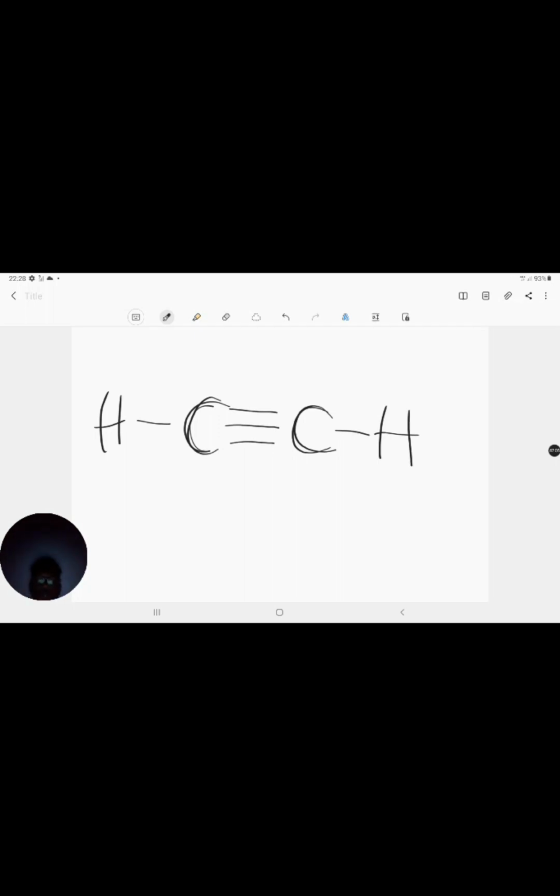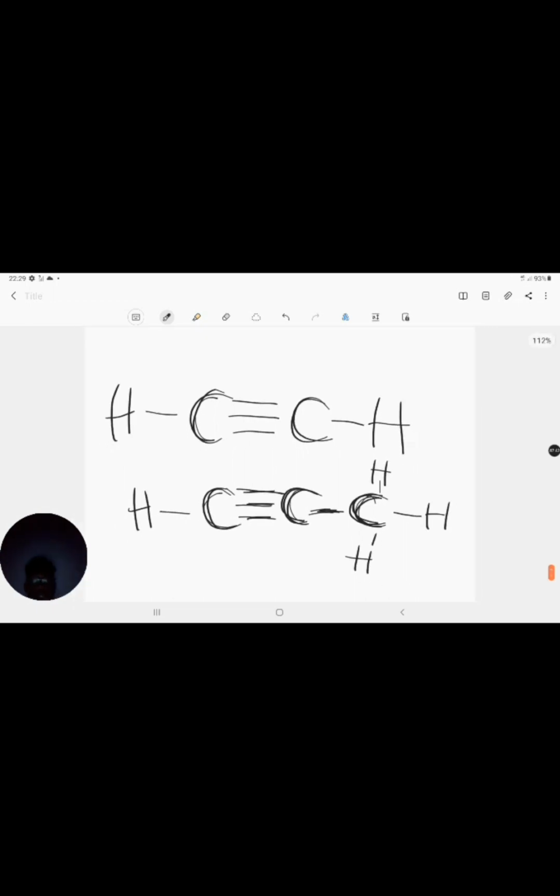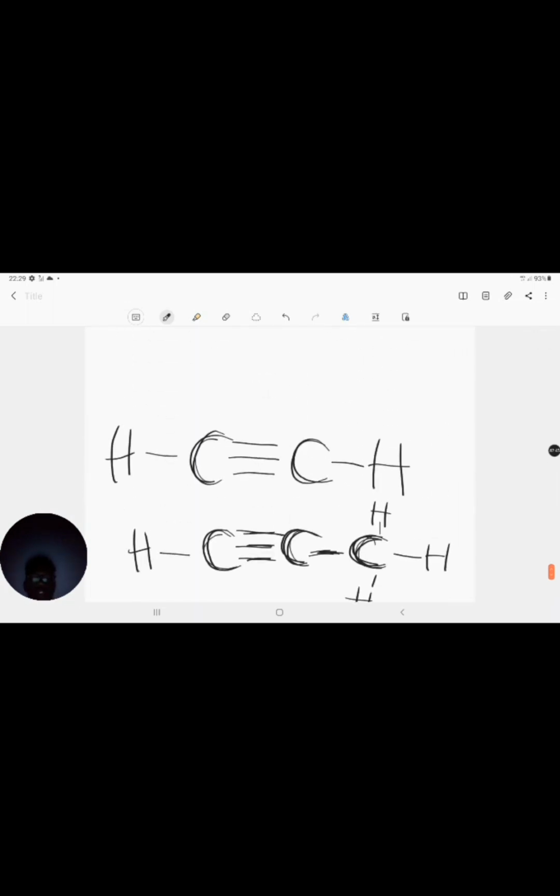Let's come up with another one. Let's say, remember, C, 1, 2, 3 bonds. That's an alkyne bonded to another carbon. Let's say we increase our chain, and we've got another carbon here, right? Each carbon has to have how many bonds around it? 4. So this one has 1 bond already. It needs 1, 2, 3 more. This one has 4 bonds already. It has 1, 2, 3, 4. So this one is fine in the middle. And then this one has 3 bonds. It needs 1 more. Then all of those bonds are with what? Hydrogen. Easy.